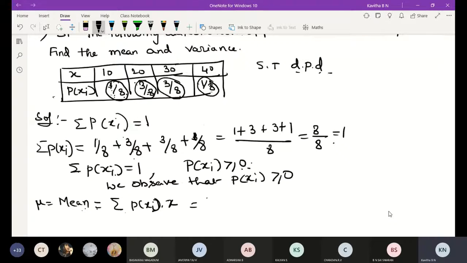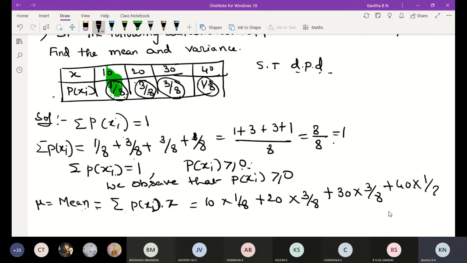Here, observe: 10 into 1 by 8, then plus 20 into 3 by 8, then plus 30 into 3 by 8, then plus 40 into 1 by 8, then simplify. 10 by 8 plus 20 into 3 is 60 by 8 plus 30 into 3 is 90 by 8 plus 40 by 8.